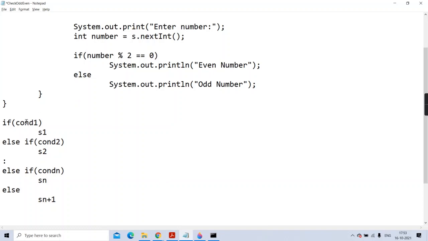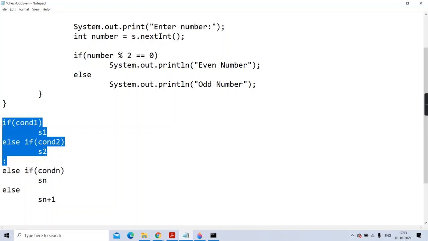So how the checking goes on is clear. First it will check condition 1. If true, it will perform statement 1. But if false, it will go and check 2. If true, it will perform 2; if not, it goes and checks the next. Suppose it is running statement n. It indicates condition n has come true and all the past conditions have come false.